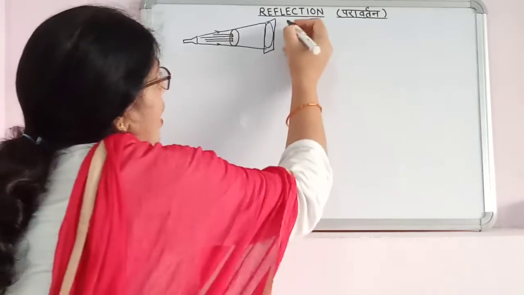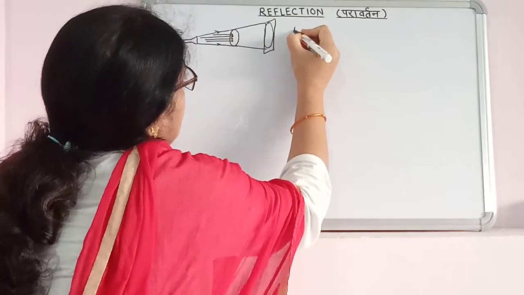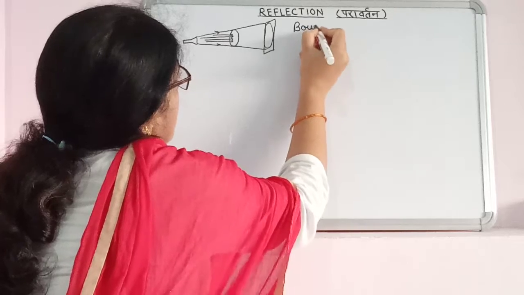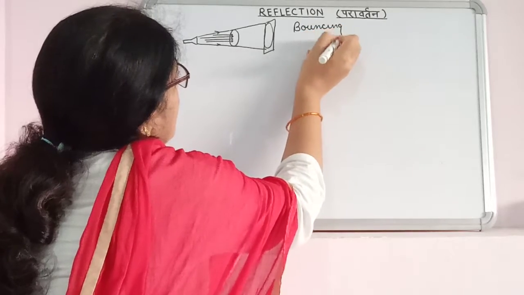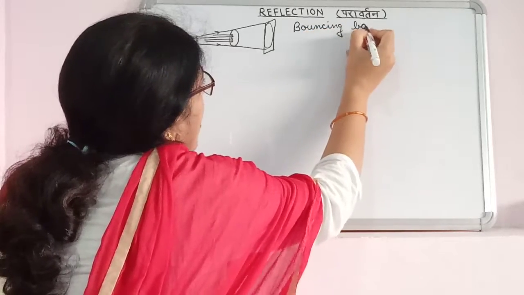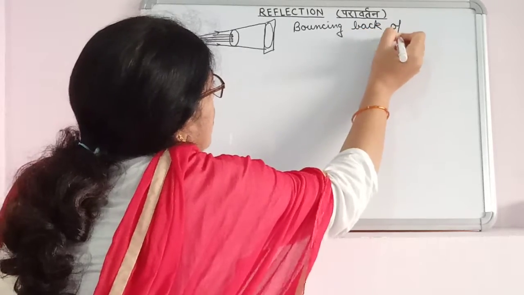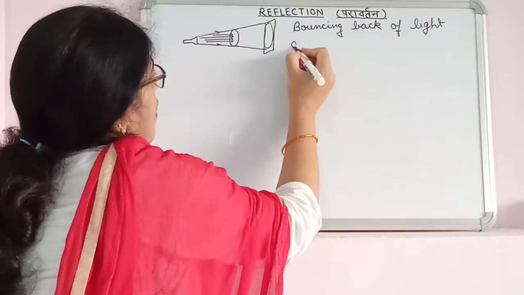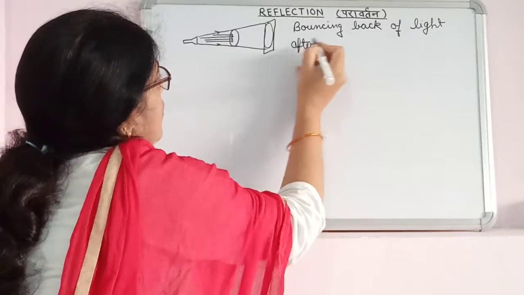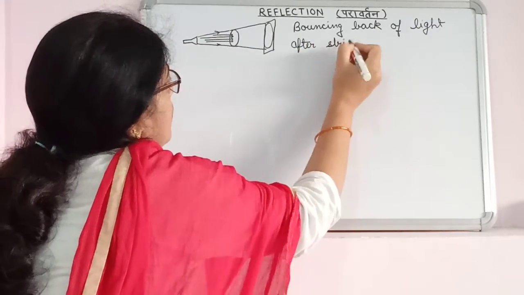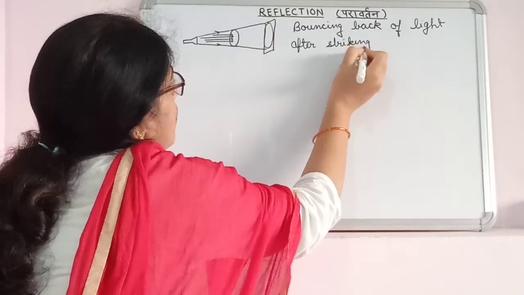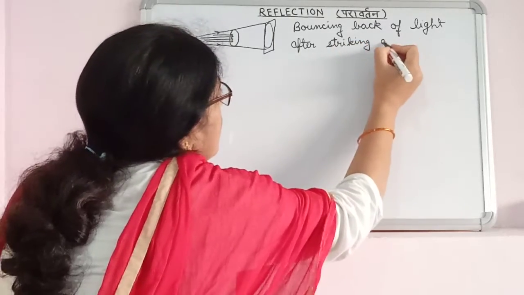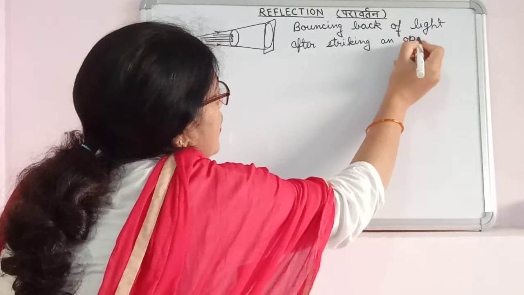So reflection of light is nothing but bouncing back of light after striking an opaque surface.